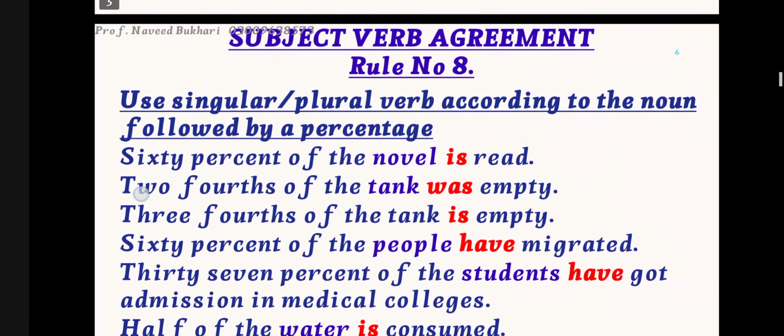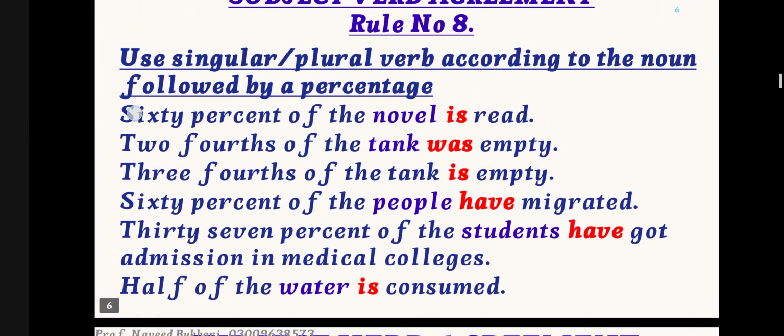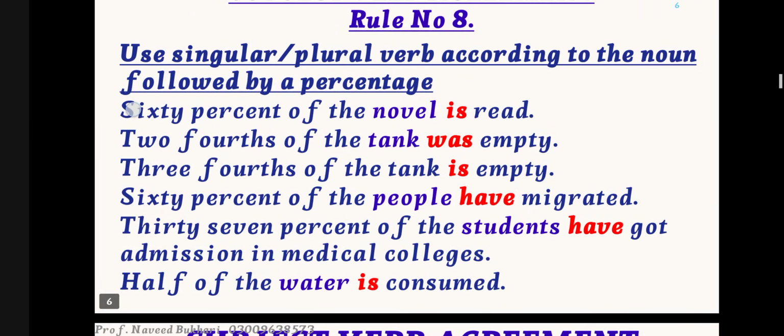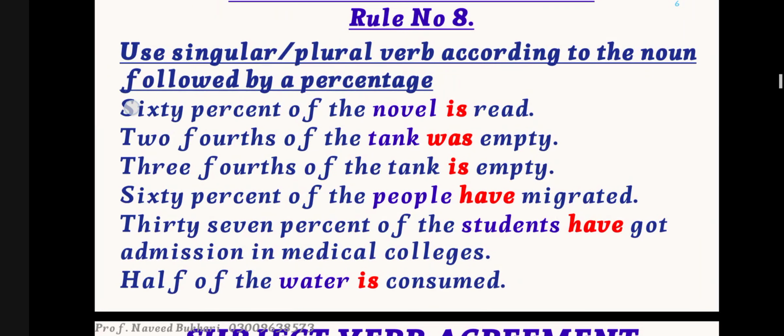Subject verb agreement rule number 8. Use a singular or plural verb according to the noun followed by the percentage. 60% of the novel is read. A single novel is discussed, so it will take is, the singular helping verb. 2/4 of the tank was empty. I am referring to a single tank. 3/4 of the tank is empty. So was or is, past and present.